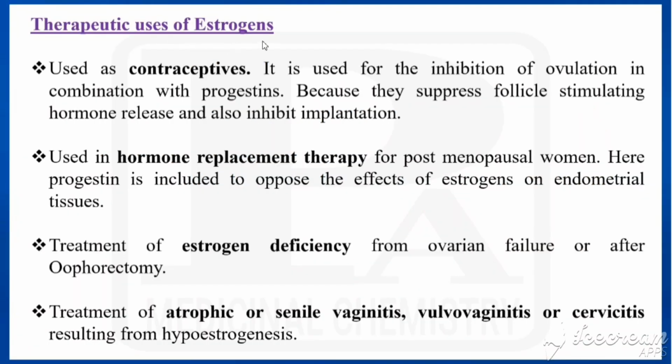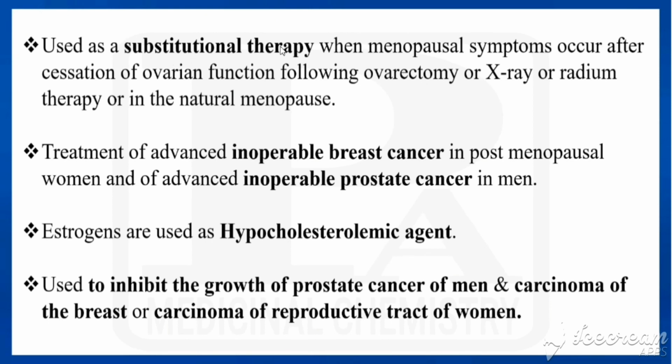Now we'll see the therapeutic uses of estrogens. They are used as contraceptives and in hormone replacement therapy. They are used in the treatment of estrogen deficiency from ovarian failure or after oophorectomy. Used in the treatment of atrophic or senile vaginitis, vulvovaginitis, used as substitutional therapy when menopausal symptoms occur after cessation of ovarian function following ovariectomy or X-ray or radium therapy, used in the treatment of advanced inoperable breast cancer in post-menopausal women or advanced inoperable prostate cancer in men. They are used as hypocholesterolemic agents.